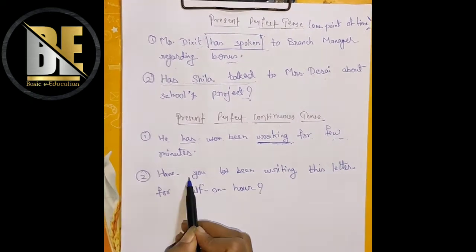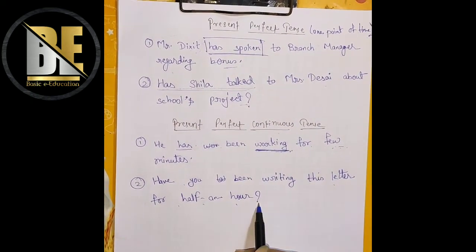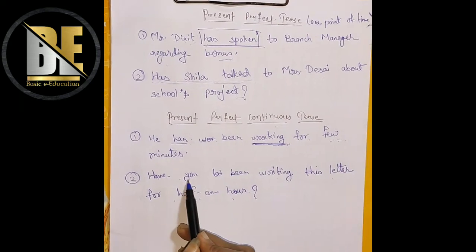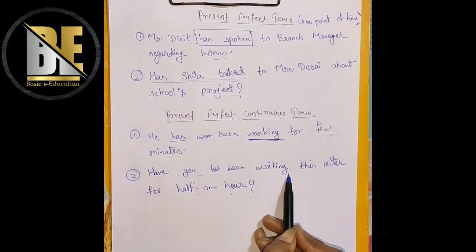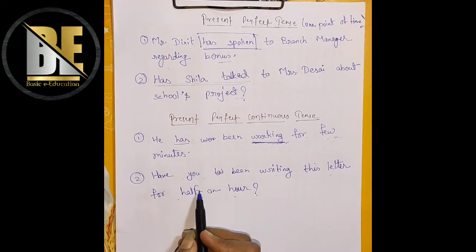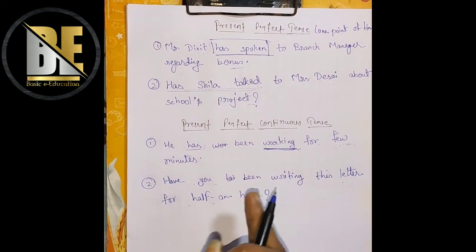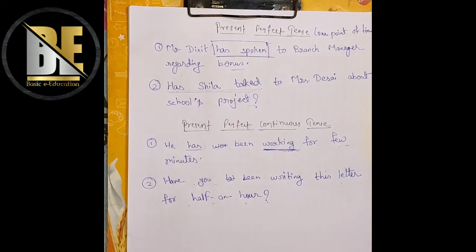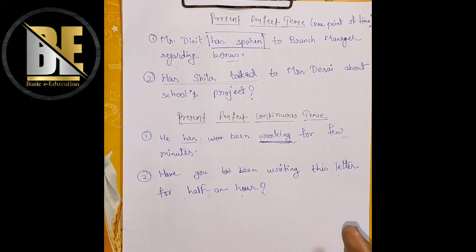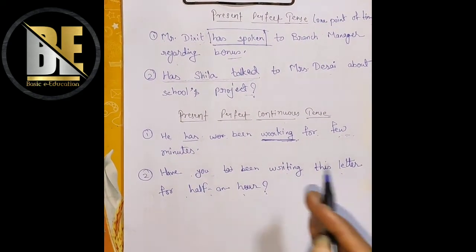The next is, have you been writing this letter for half an hour? That means somebody has started writing this letter in the past time, and still he is continuing that work. That means the work has been started in the past and still it is going on in the present. That's why it is present perfect continuous tense.